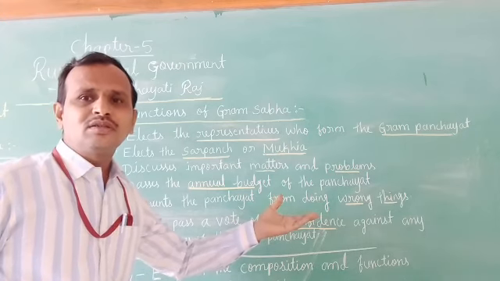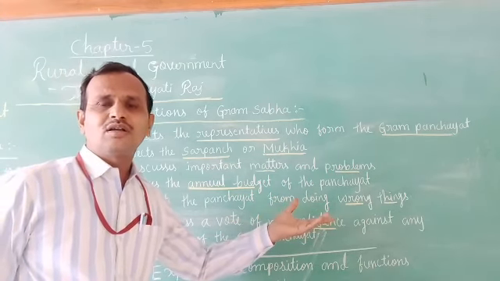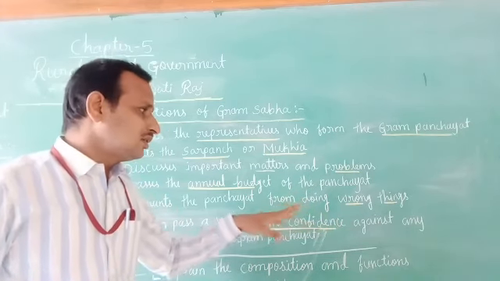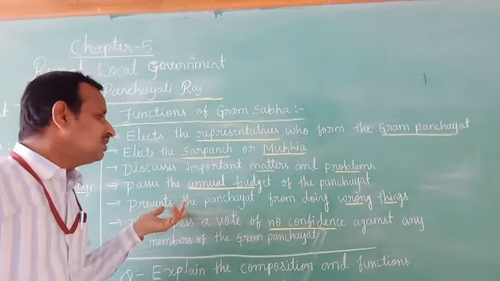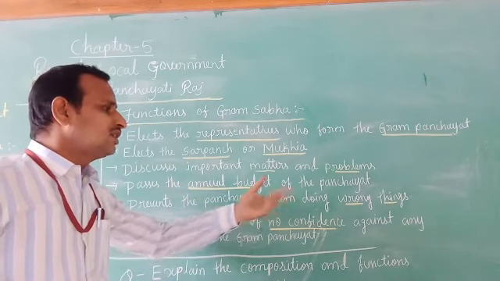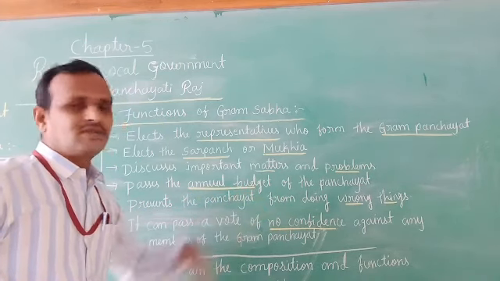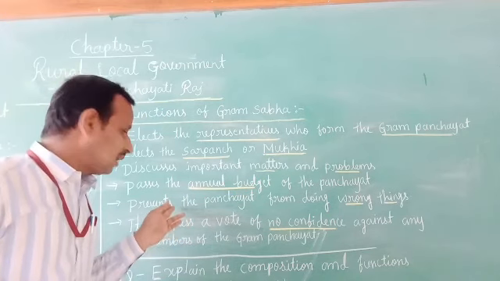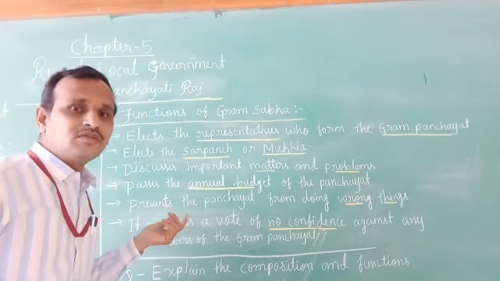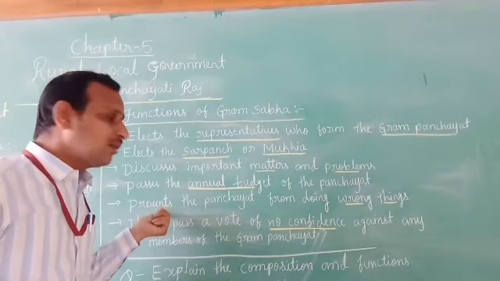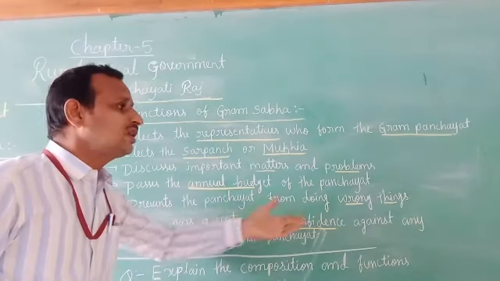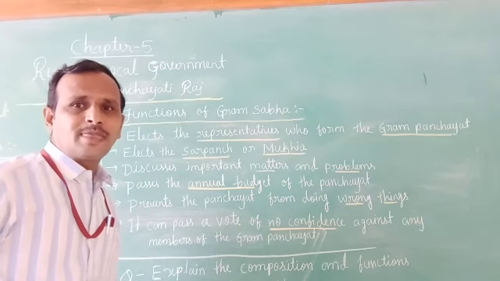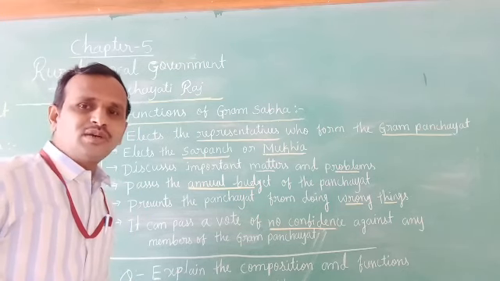Corruption means a dishonest, criminal offense. The Gram Sabha prevents such things, for example corruption and misuse of money.